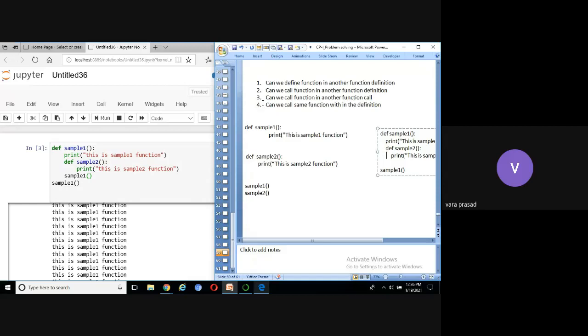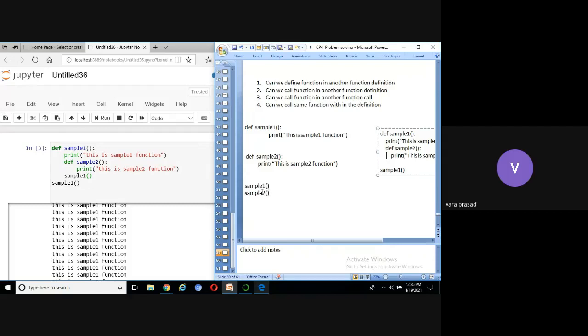Now you can see the second question. Can we call a function in another function definition? That means there are two functions, sample1 and sample2. This is one definition, this is the second definition.